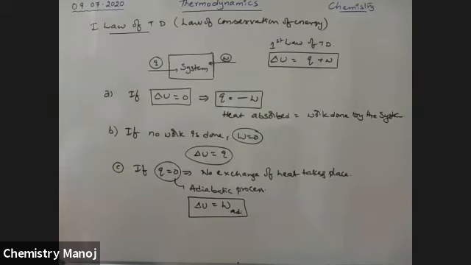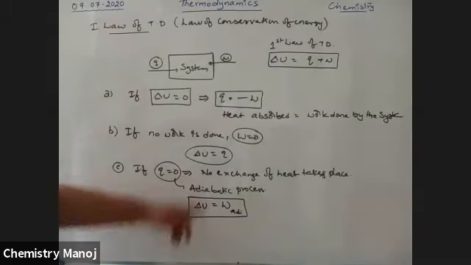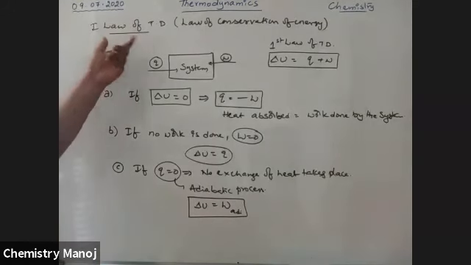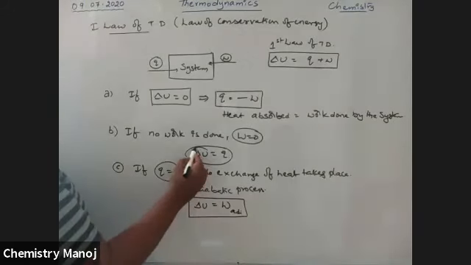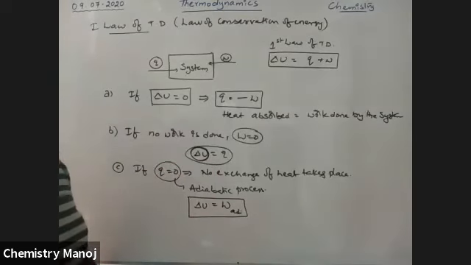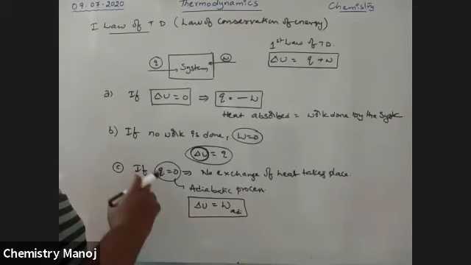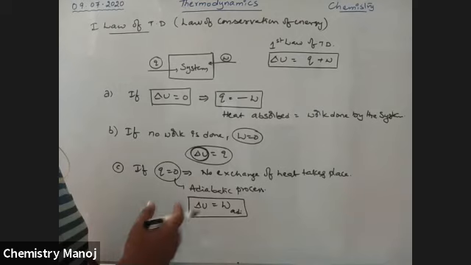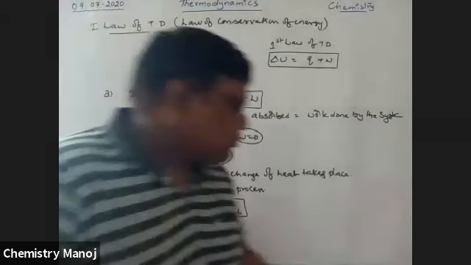It is very important. These are the different cases applicable for the first law of thermodynamics. In this law, delta U, which is the change in internal energy, is one of the thermodynamic functions. I will explain this thermodynamic function with certain conditions.